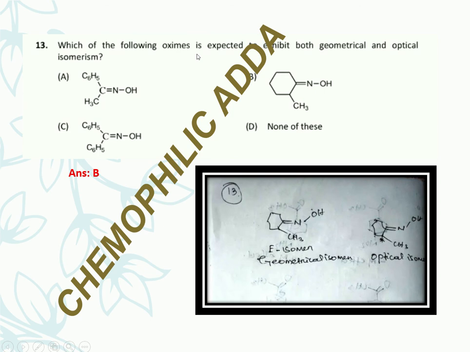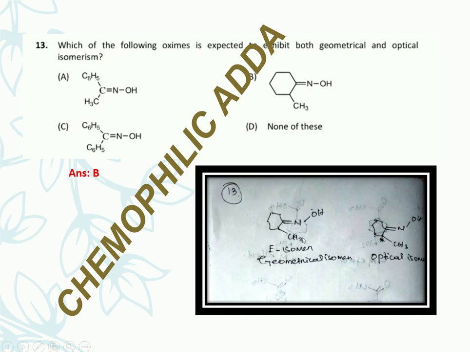And which of the following is expected to show both geometrical and optical isomerism? For geometrical isomerism, there should be an E or Z type of isomer, and for optical isomerism, there should be a chiral center. And you are seeing which of the following compounds has both of these isomeric properties.